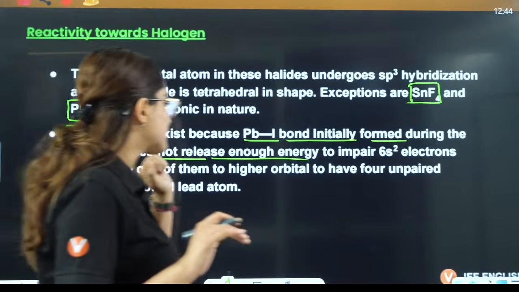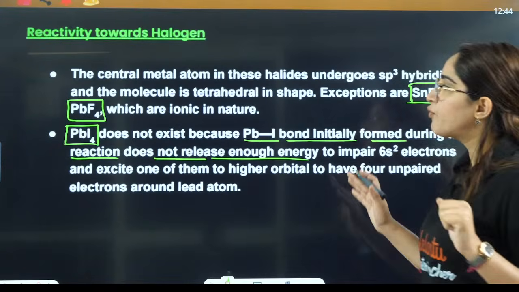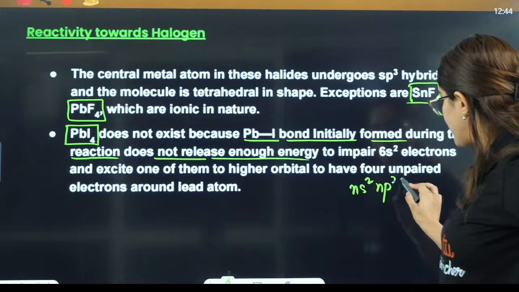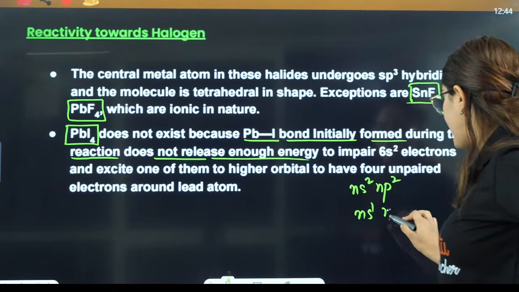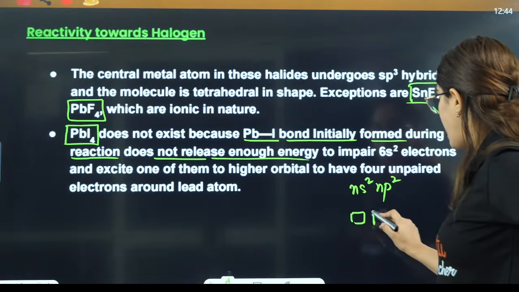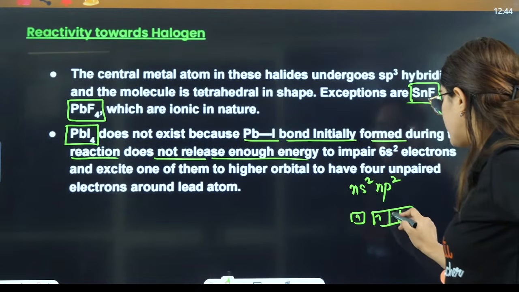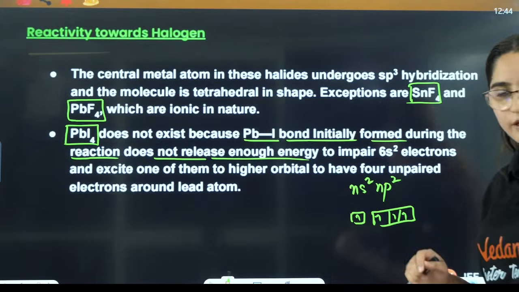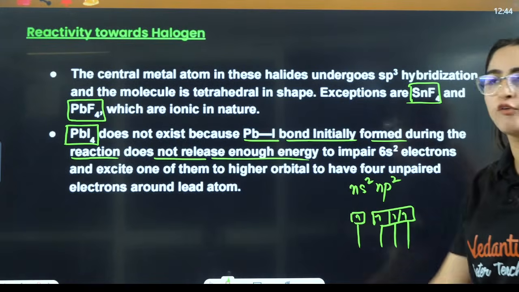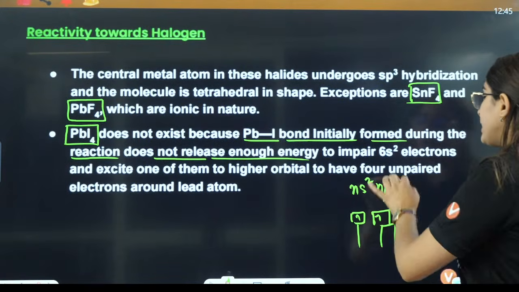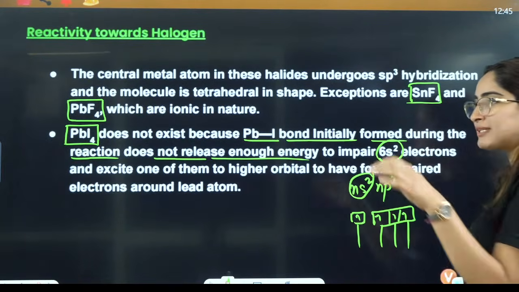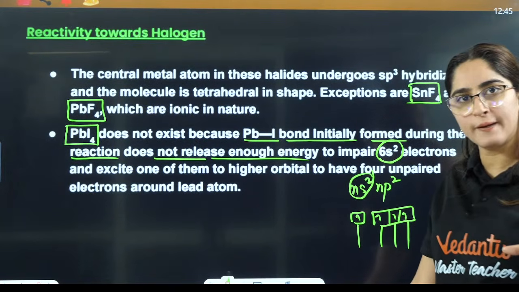So basically what they are saying, that if you want to have this kind of situation, instead of ns2 np2 it should be ns1 np3, so that all 4 orbitals are half filled and can form 1-1 bonds to make 4 bonds here. So for that you need to unpair this ns2 as well, that means 6s2 as well. For that you should have some external energy here, right?